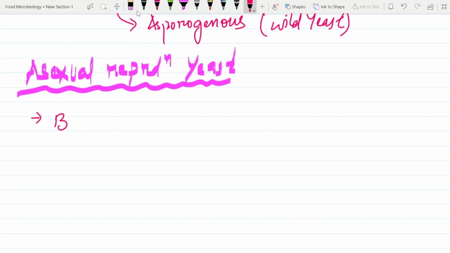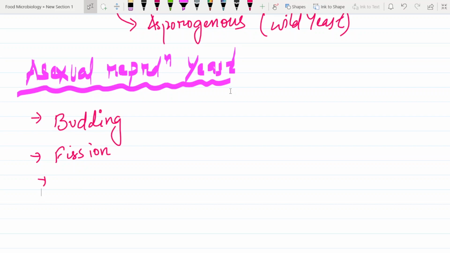We have budding, we also have fission. These are the different types of asexual reproduction that yeast undergoes. Budding and fission I have already mentioned, so whatever it is, these are the types of asexual reproduction of yeast.